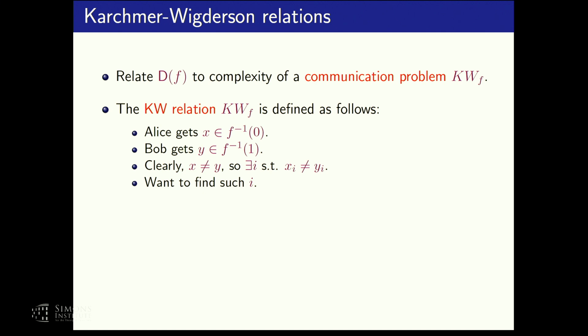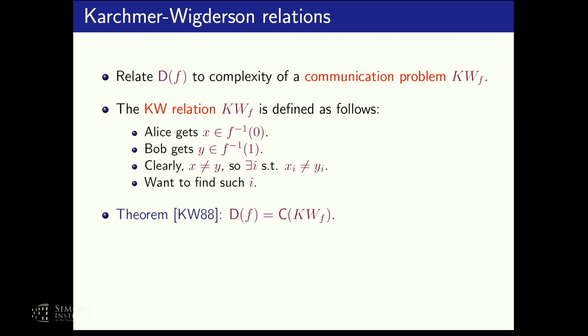Alice gets a string x on which f outputs 0. Bob gets a string y on which f outputs 1. Clearly those are two different strings, so they must differ on at least one coordinate. The goal of Alice and Bob is to find at least one coordinate on which x and y differ. Now, the key observation of Karchmer and Wigderson was that the depth complexity of f equals exactly the communication complexity of this communication problem.